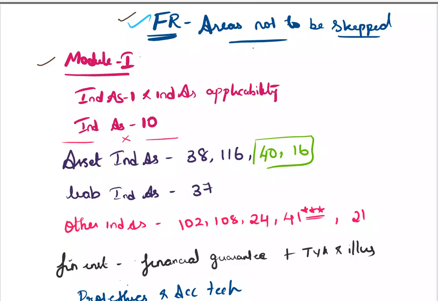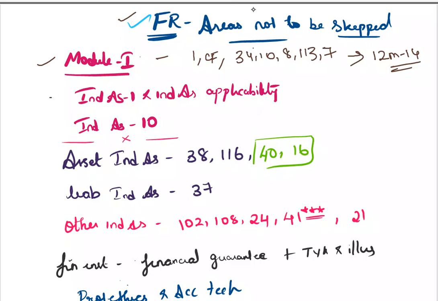When I talk about Module 1, it contains Ind AS 1, the Conceptual Framework, Ind AS 34, Ind AS 10, Ind AS 8, Ind AS 113 and Ind AS 7. I think these are the standards in Module 1. If you do all these standards, you can get a minimum of 12 to 14 marks, which I have explained in the past paper analysis in FR.